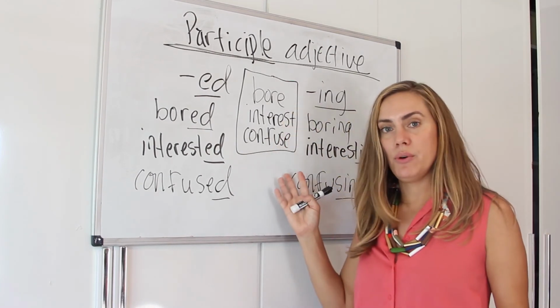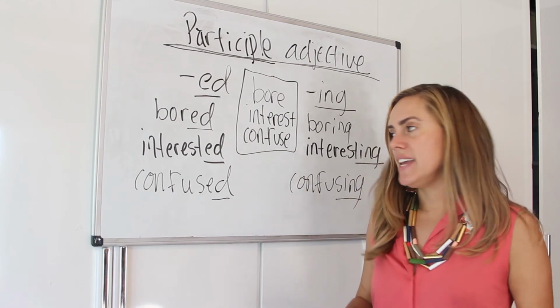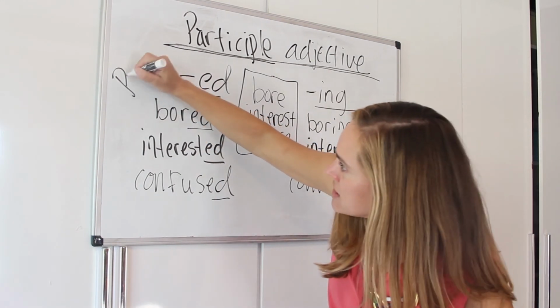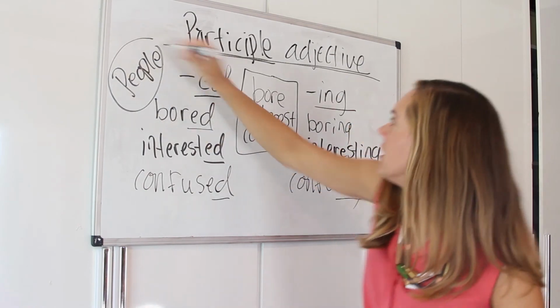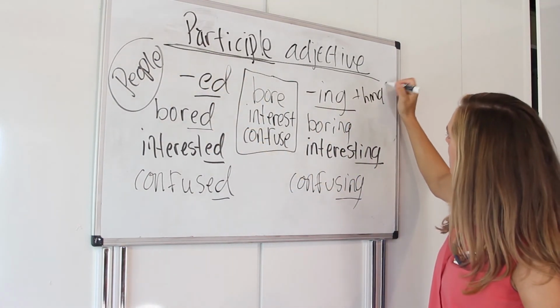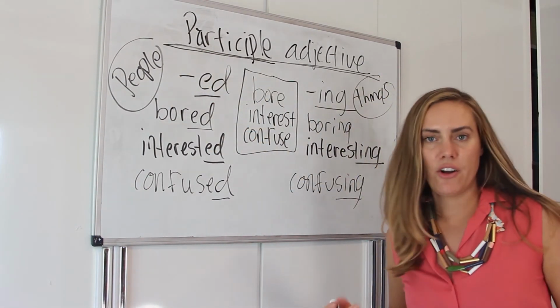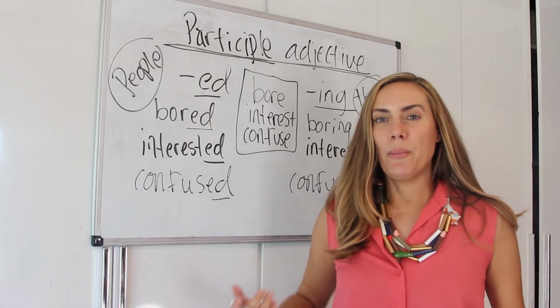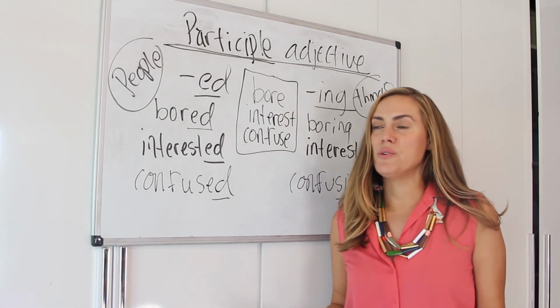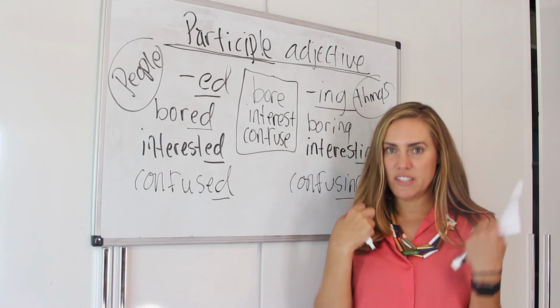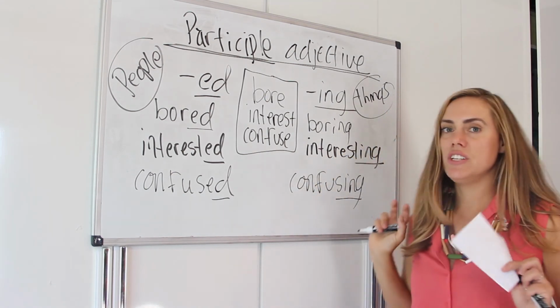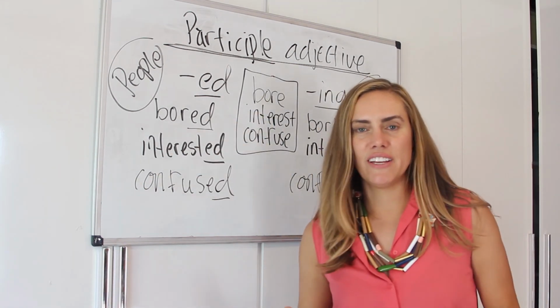See, these are not people. So that's not always the case, but you know, sometimes, yeah, I'll say people over here and things over here, although that's not always the case. But the most helpful way for you to remember is that ed is used when you receive a feeling, ing is used to cause that feeling, okay?